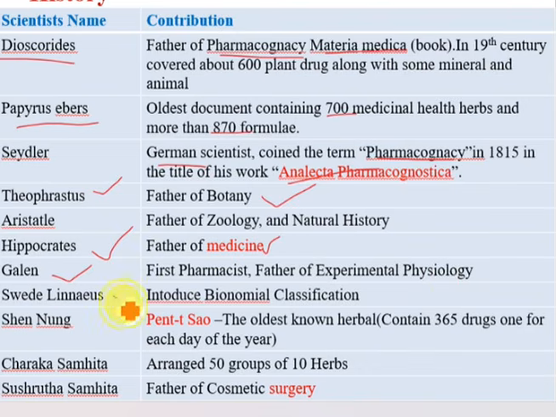Next, Swede Linnaeus, who, as the name indicates, introduced the binomial classification. Shen Nung, Pen Tsao, the oldest known herbal containing 365 drugs, one for each day of the year. Shen Nung introduced 365 medicines. Next, Charaka Samhita, who arranged 50 groups of 10 herbs, and Sushruta Samhita, father of cosmetic surgery.